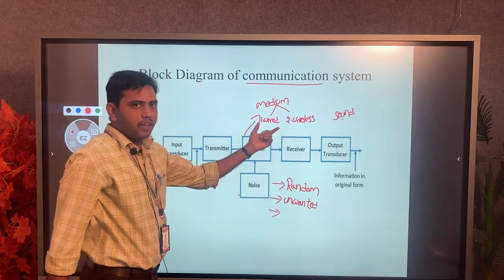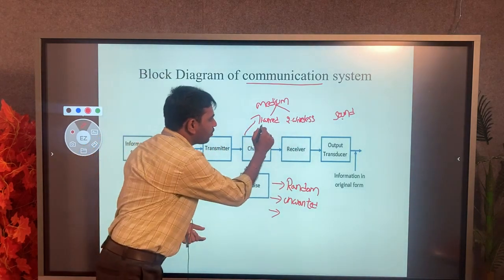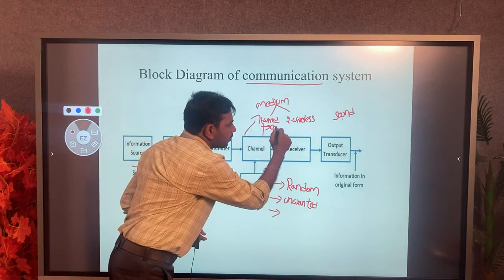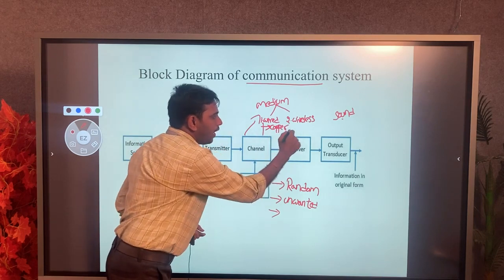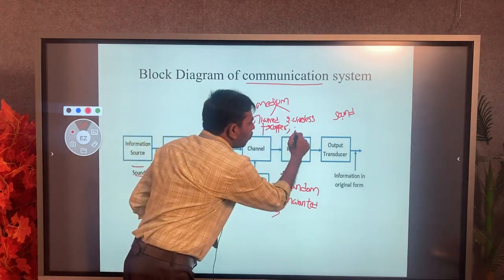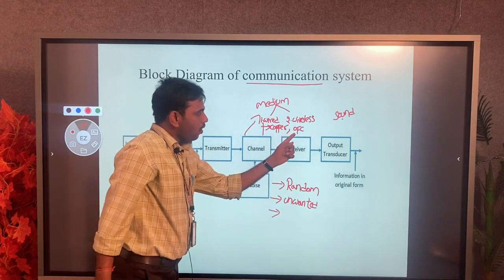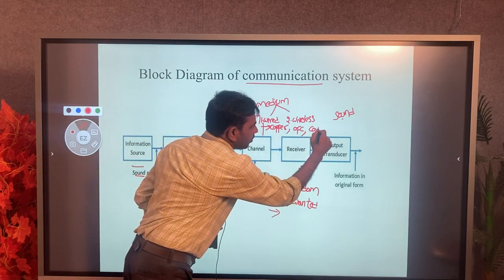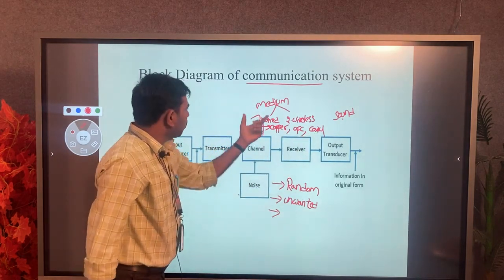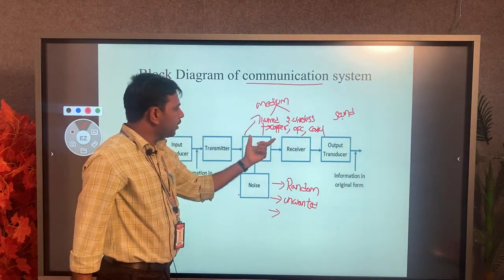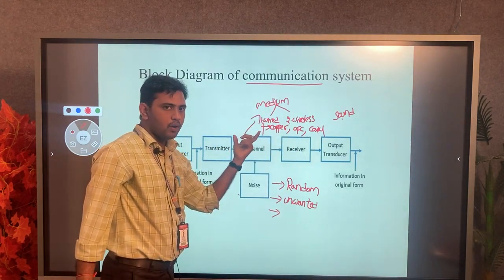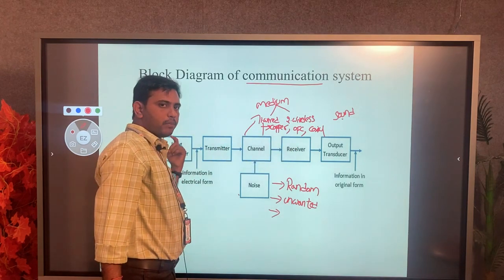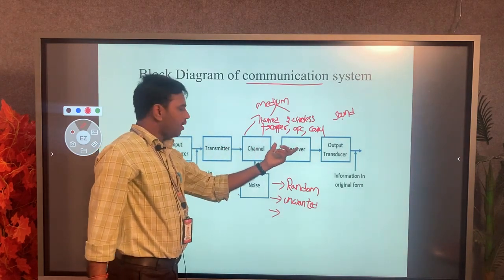In wired communication, in our daily life we see copper wires, OFC cables, that is optical fiber communication wires, and coaxial cables. These are the channels, that is, the medium, used for transmitting our signal from one place to another, from one object to other objects, and from one system to many systems.